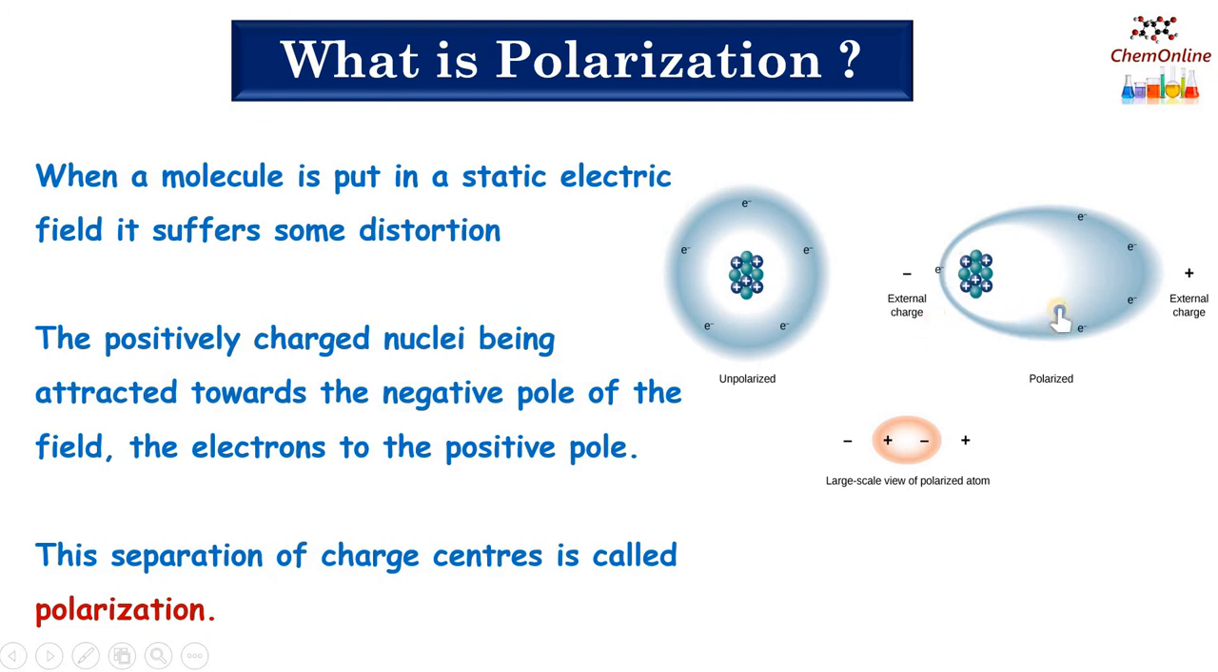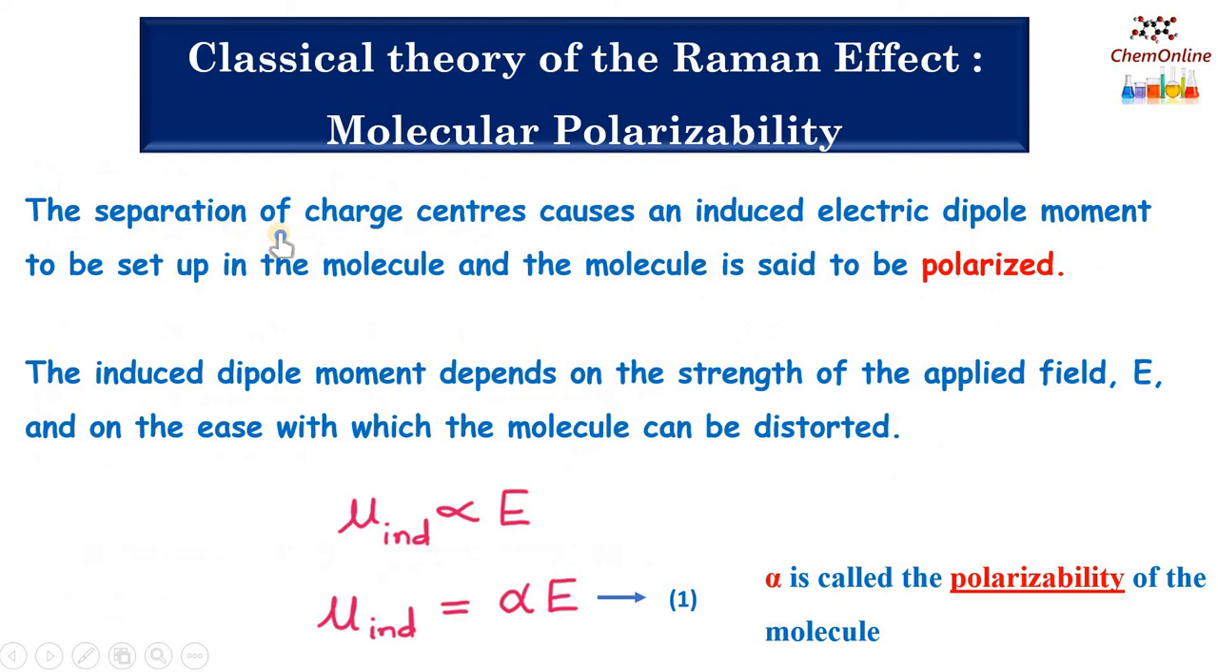Now this separation of charge centers is called polarization. So polarization is the separation of charge centers when the molecule is put in an electric field. Now let's see how Raman scattering is explained based on the polarization of molecules. So this polarization, or the separation of charge centers, causes an induced dipole moment to be set up in the molecule, and we say that the molecule is polarized.